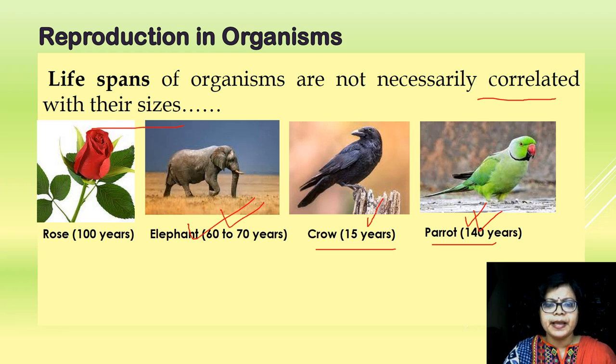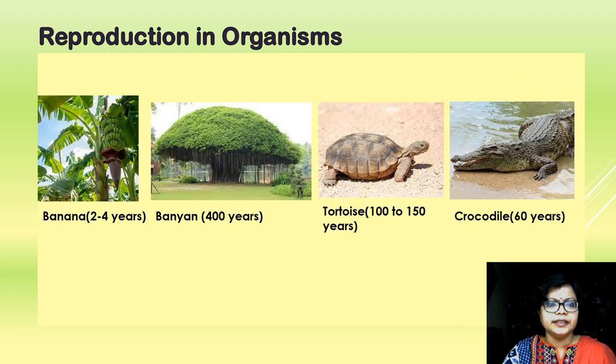Elephant, the lifespan is 60 to 70 years. For the rose, if all the optimum conditions are provided, then the lifespan is more or less 100 years. Now the banana, the lifespan is 2 to 4 years, whereas in case of banyan it is 400 years.